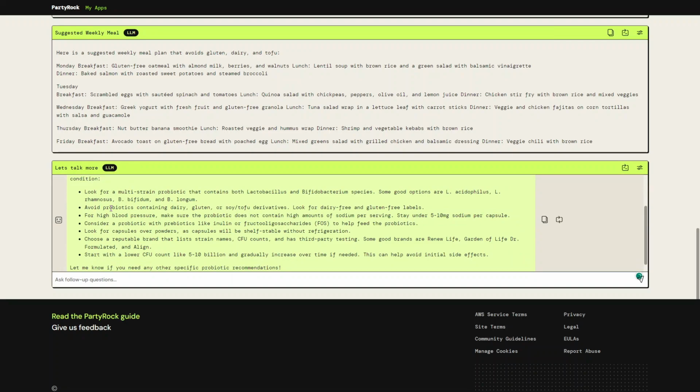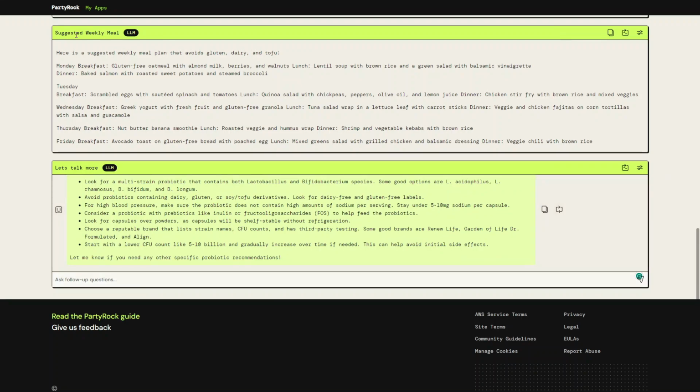Another example, let's say I want to update or modify the suggested weekly meal. I want to know how much protein intake for each of these meals. Let's say I want to make sure that every day I'm going to have a minimum of 100 grams of protein. So I can ask the application to include the protein intake per each meal and the total protein intake per day and update that suggested weekly meal with this information.